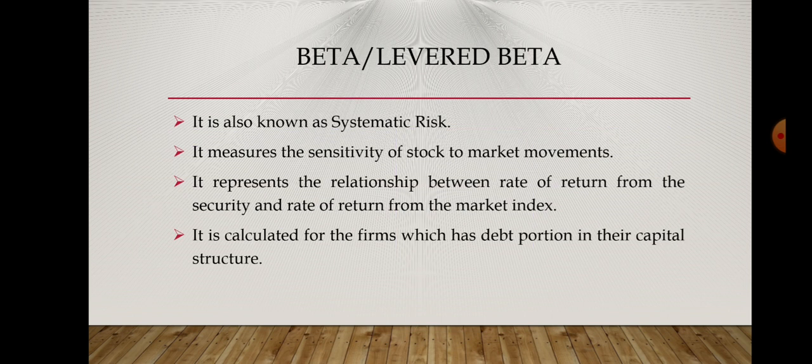Another component, the backbone of the CAPM model, is beta, which we also call levered beta. It is also known as systematic risk. There are two types of risk in finance: systematic and unsystematic risk. So what is systematic and what is unsystematic risk?